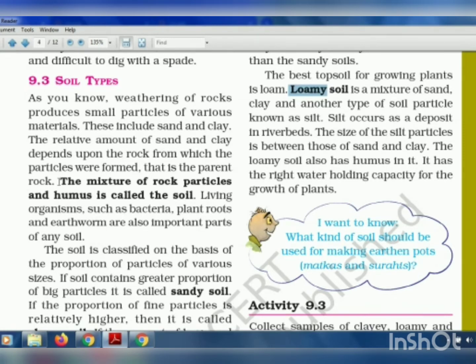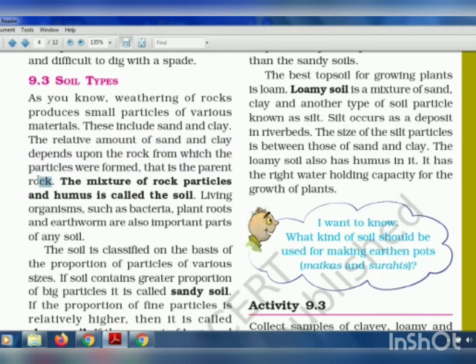So now first we'll look into what soil is. The definition of soil, you can write it as: the mixture of rock particles and humus is called the soil. The amount of sand and clay depends upon the rock from which it is formed, that is its parent rock.